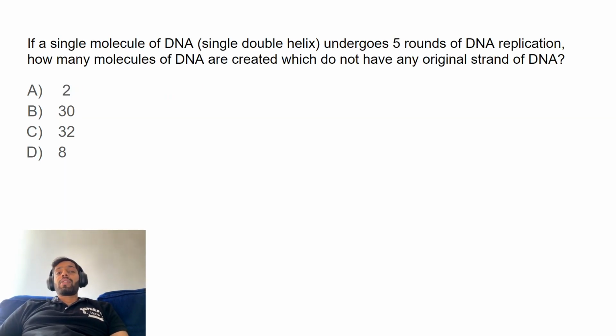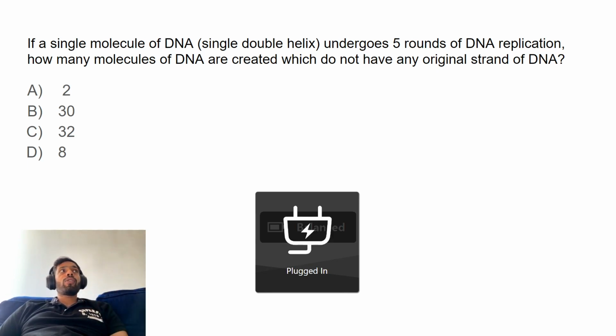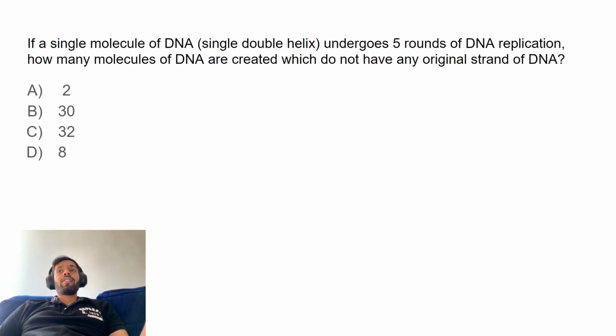Okay. So the next question is a slightly numerical question. If a single molecule of DNA undergoes 5 rounds of DNA replication, how many molecules of DNA are created which do not have any original strand of DNA? So how do we know how many molecules of DNA are produced after n rounds of DNA replication? That would be 2 to the power n.